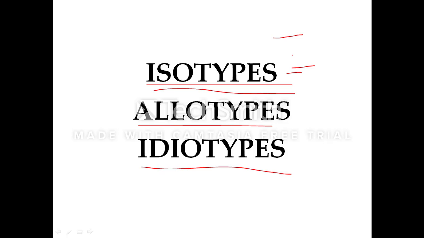So that's why in the new mice we will find the development of the immunological reaction, and they consider this antigen binding region or the variable region as the foreign substance, and they raise the immune reaction. So such type of antigenic determinants specific to the variable region of the antibody are called the idiotypic determinants. This is very important because they will ask for 2 marks as a short note in the examination. Define isotypes or isotypic determinants, or define allotypes or allotypic determinants, or define idiotypes or idiotypic determinants.